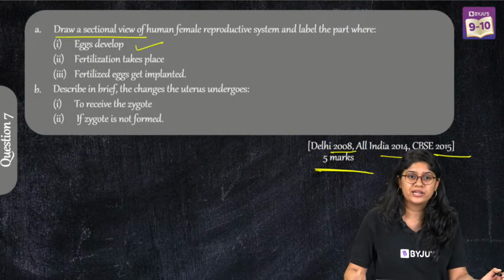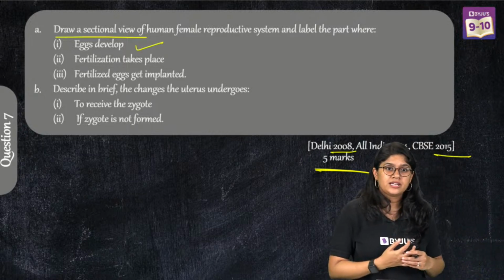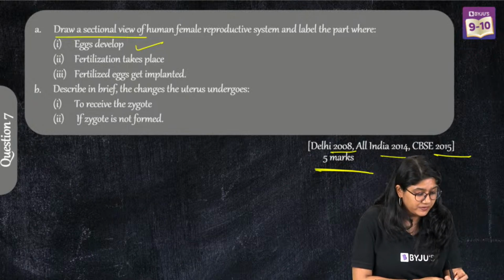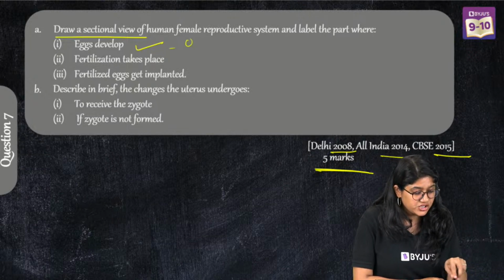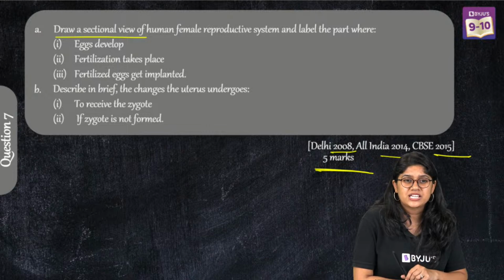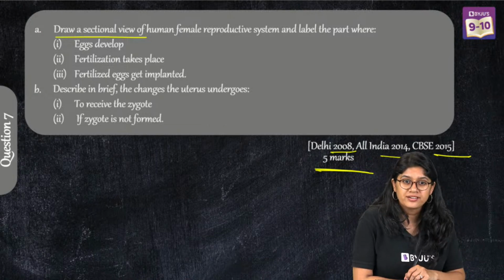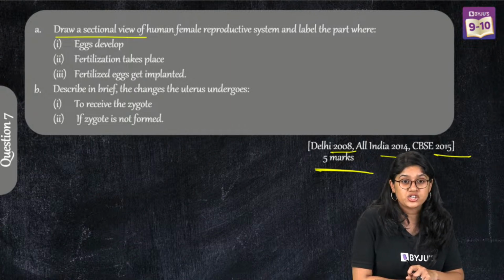Where do eggs develop in a female reproductive system? Very good. It's developed in the ovaries. Fertilization takes place where? Fallopian tube or oviduct, very good. Uterine tract infection, UTI full form.